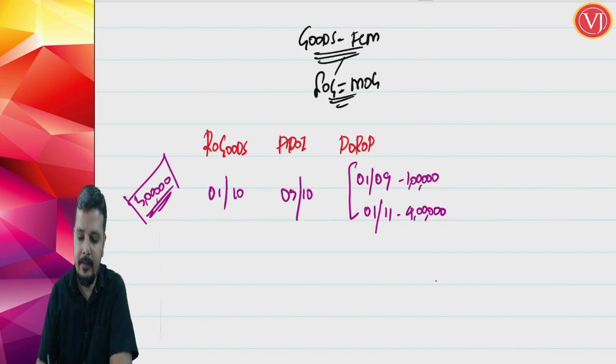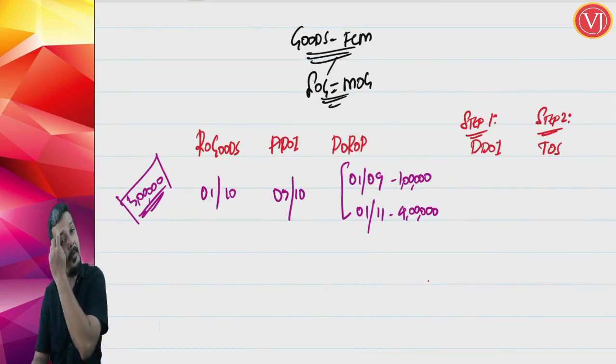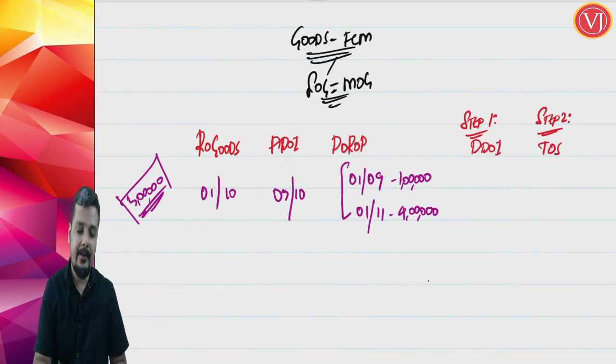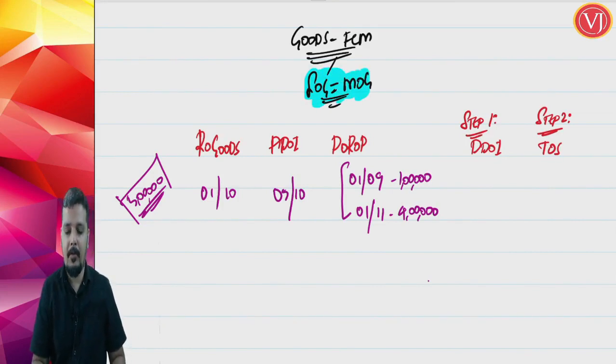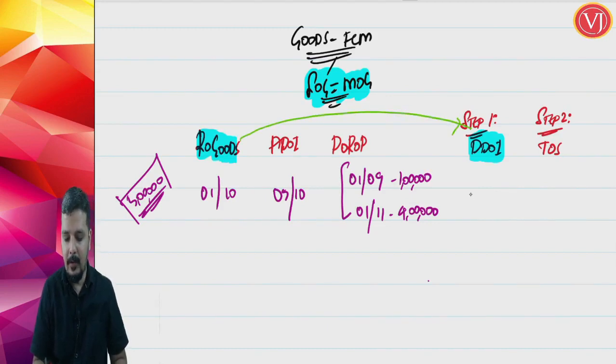Now, what is step number 1? Step number 1, you have to find out the due date of invoice. Only step number 2 is finding out time of supply. Where I have said that supply of goods involves movement of goods, your due date of invoice is on or before removal of goods, which means here you will get 1st of October.